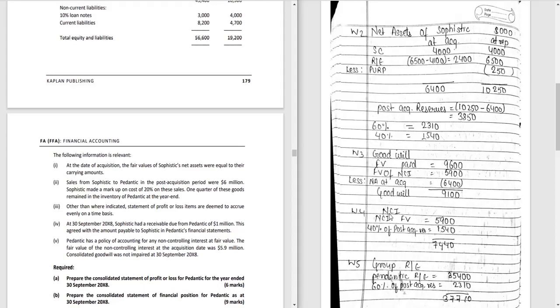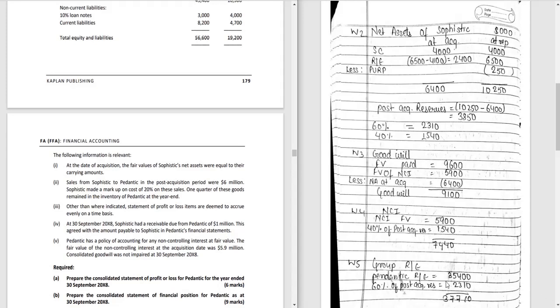Now we will calculate our working for the non-controlling interest part. So what is the fair value of non-controlling interest? It is given in the question, that is 5,900, and 40% of post acquisition reserve, that is 1,540. We will add these two amounts, and we will get 7,440.